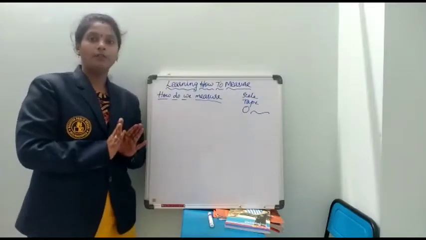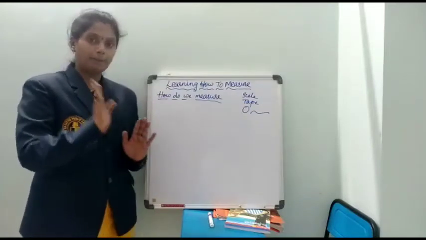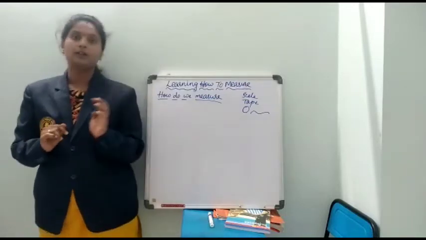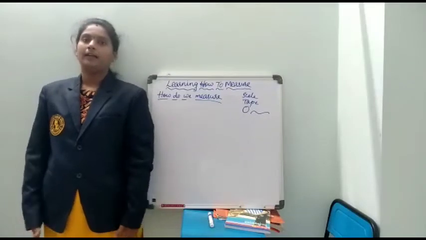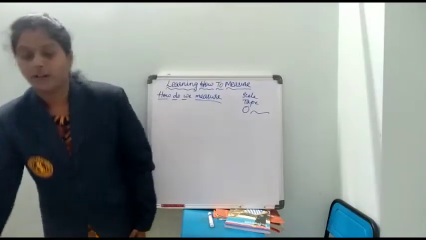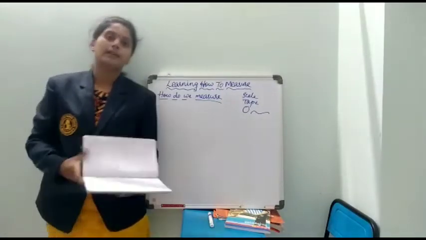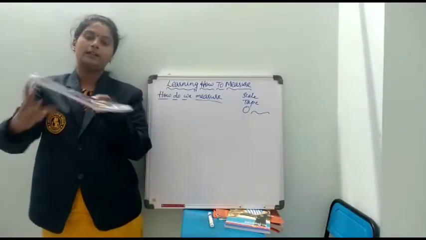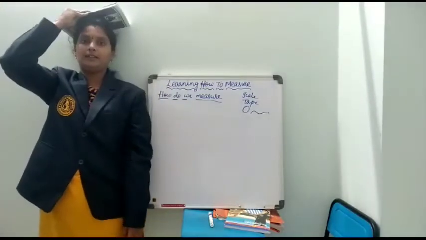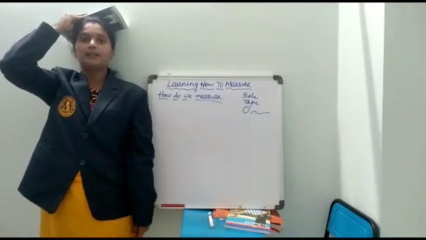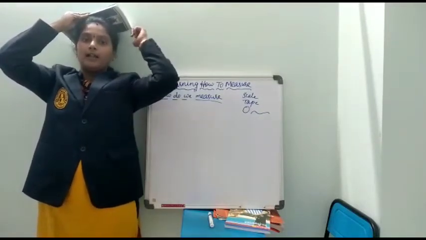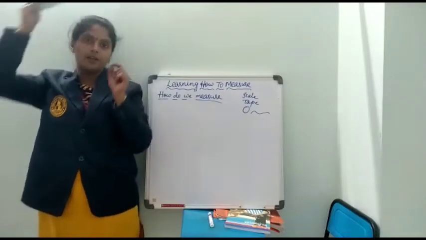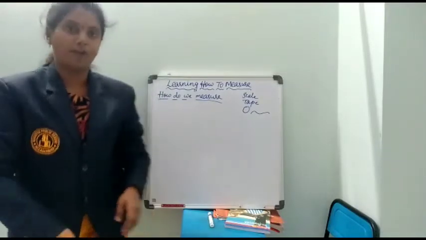So for that, what we need to do is make the person stand towards the wall, touching his feet to the wall, and he should stand straight. Take any book and place it correctly in this way, and make a mark here, make a point there, and ask him to move from there.